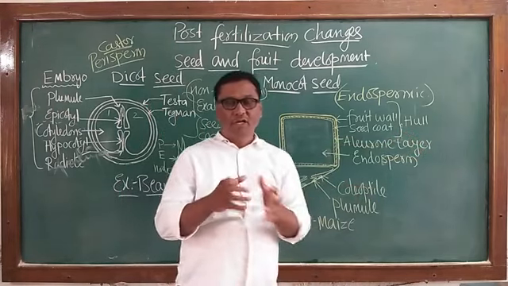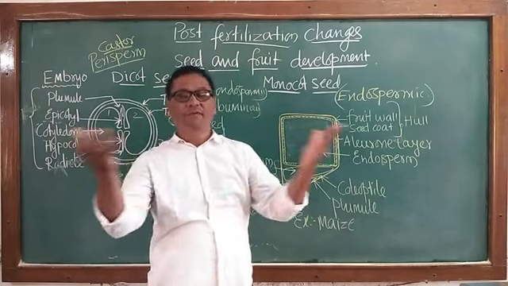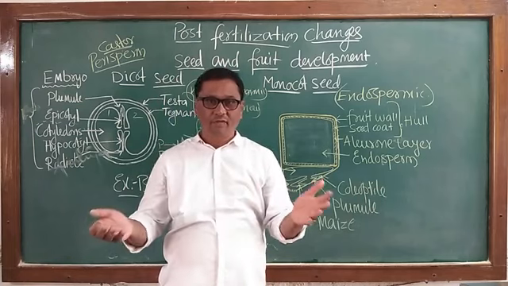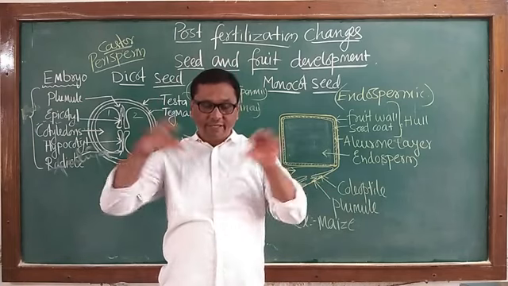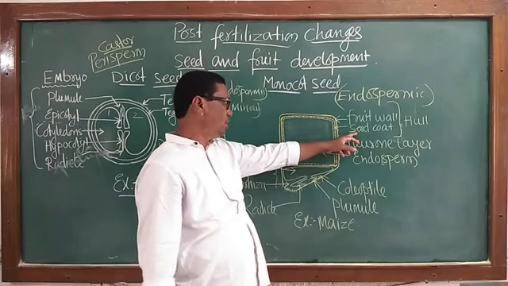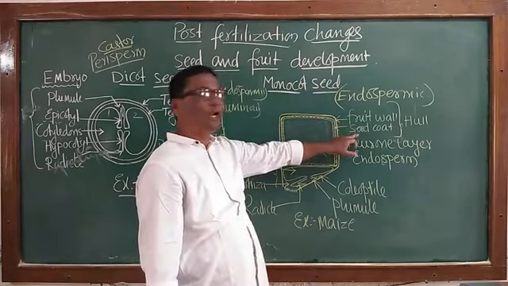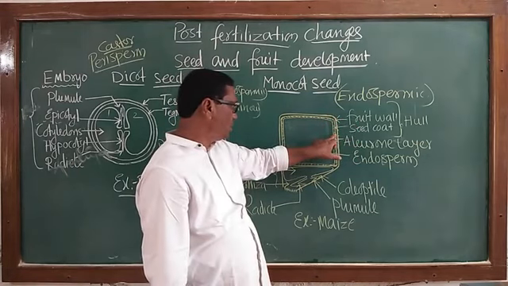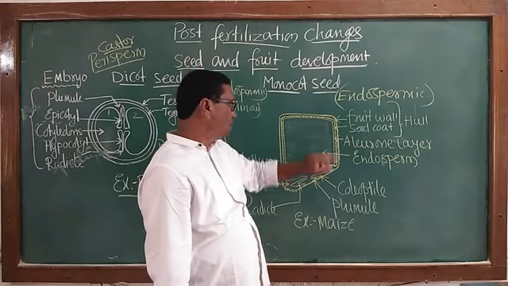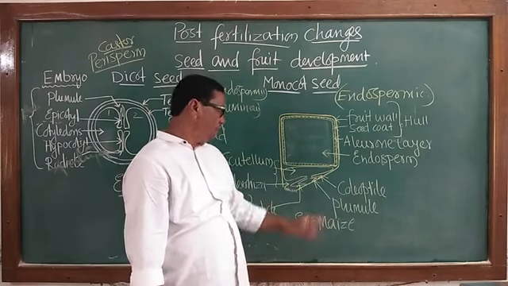Many times the fruit wall and seed are separate, but here the ovary wall, the fruit wall, and the seed coat are fused to form a single structure called hull.